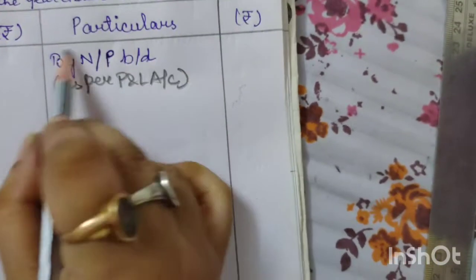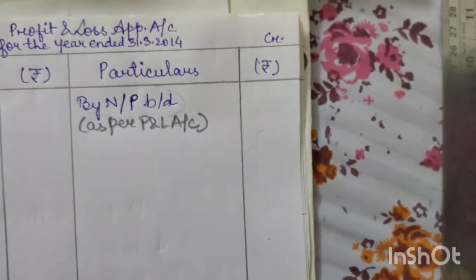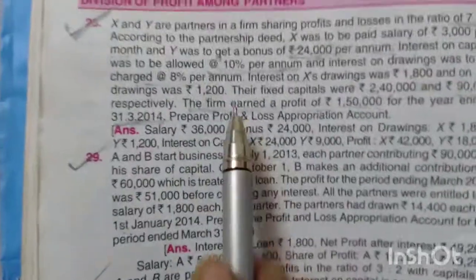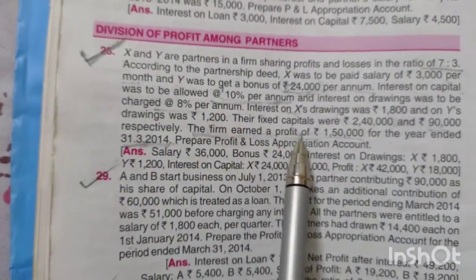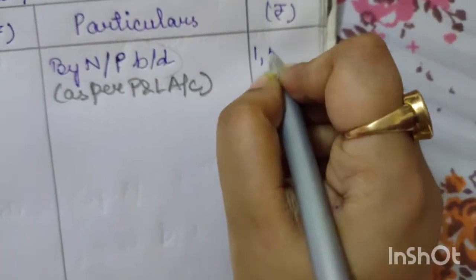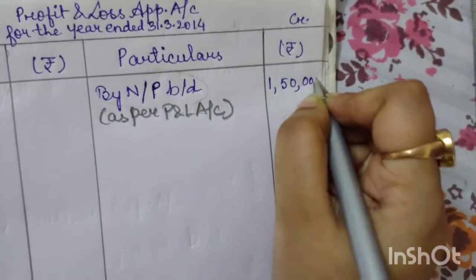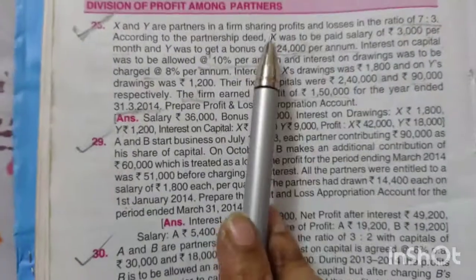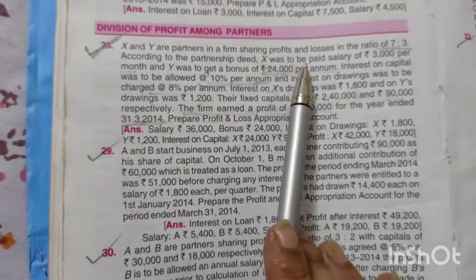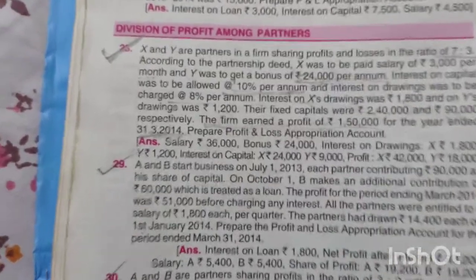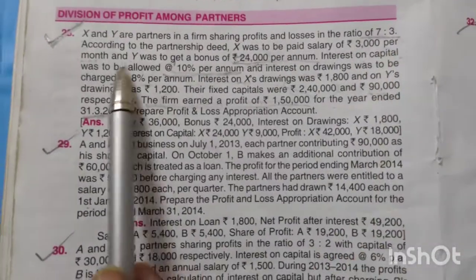This is the entire profit of the firm, 1,50,000.